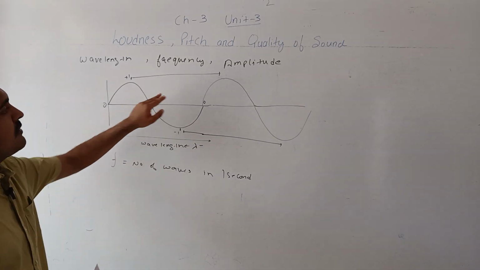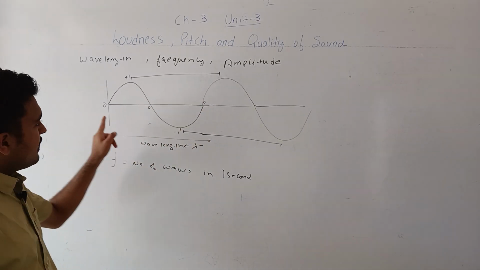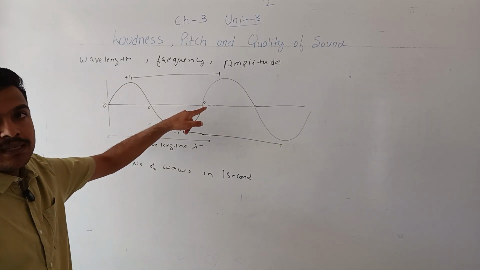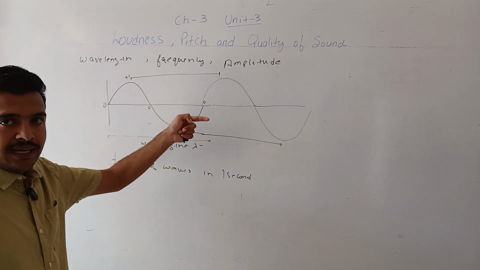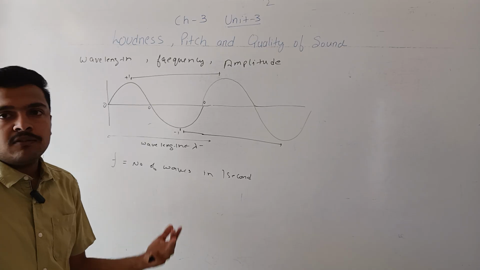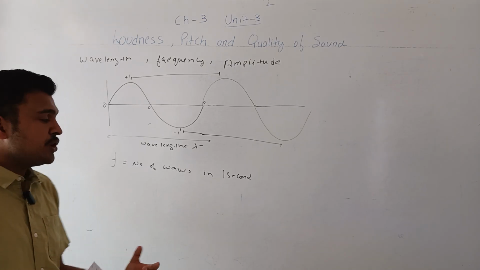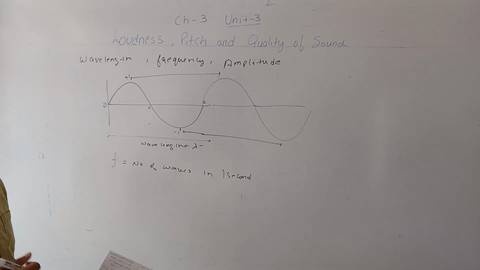If it takes 0.5 seconds for one oscillation, the time period is 0.5 seconds, then in 1 second 2 waves will be produced, so the frequency will be 2.